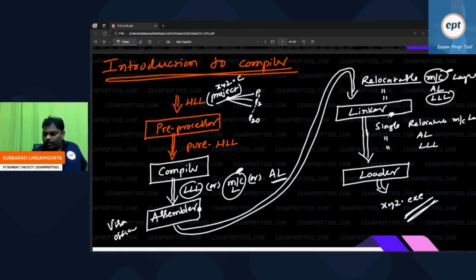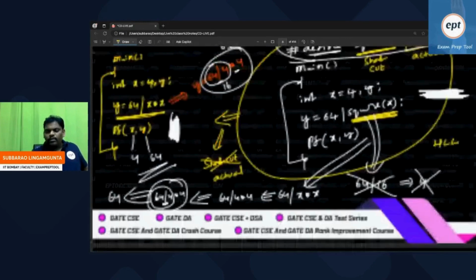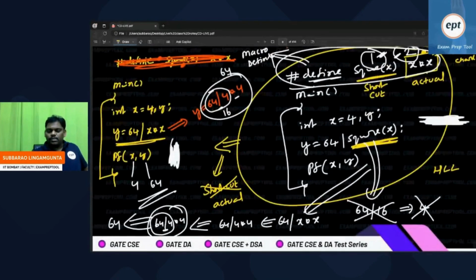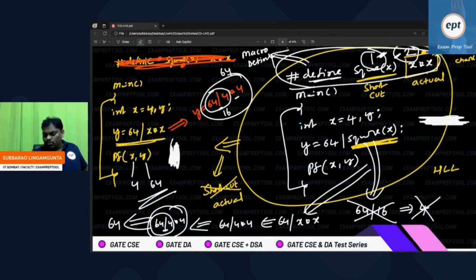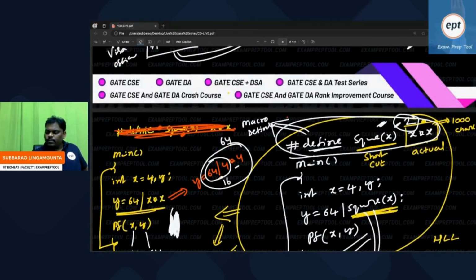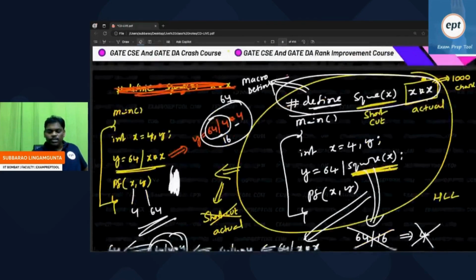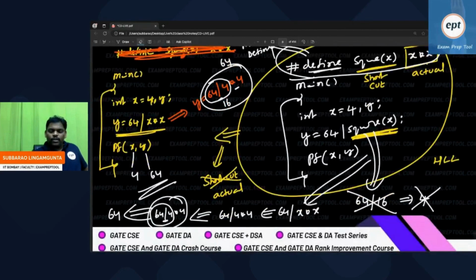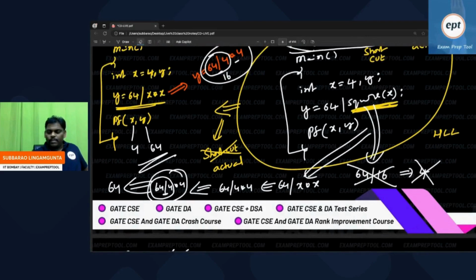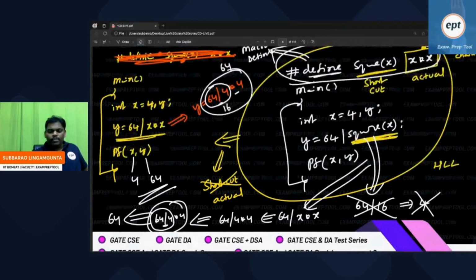So to explain the story, I have given this entire page for the preprocessor. The main component, whatever we discussed so far about the preprocessor, the major discussion we did, is also called macro definition. Replacing shortcut by actual. That is the purpose of the preprocessor.